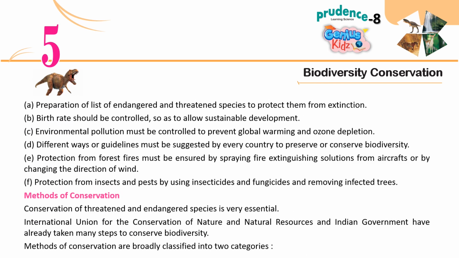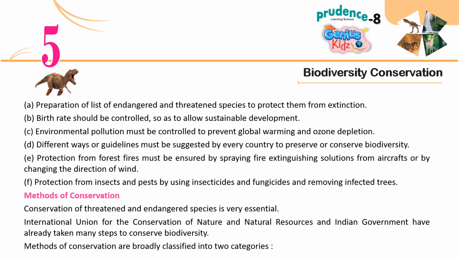A. Preparation of list of endangered and threatened species to protect them from extinction. B. Birth rate should be controlled so as to allow sustainable development. C. Environmental pollution must be controlled to prevent global warming and ozone depletion. D. Different ways or guidelines must be suggested by every country to preserve or conserve biodiversity.